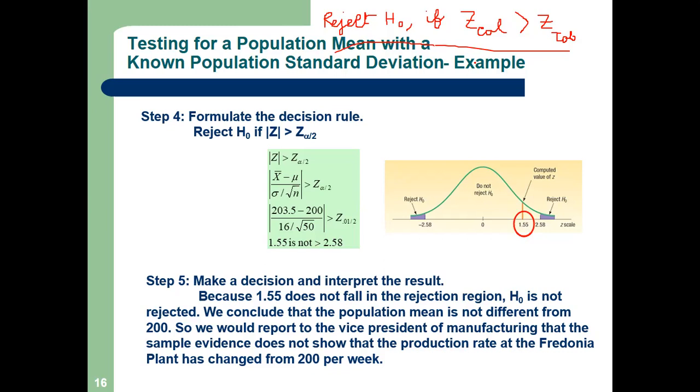Zcal means z value calculated from the sample information, or the problem in our case. In our problem, x bar, mu, sigma, n are all given, so zcal we will calculate.